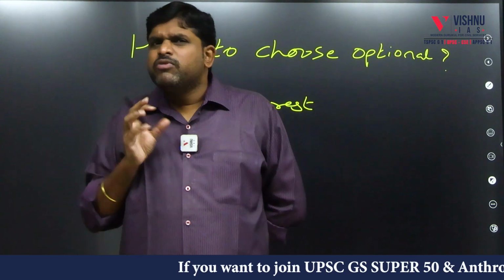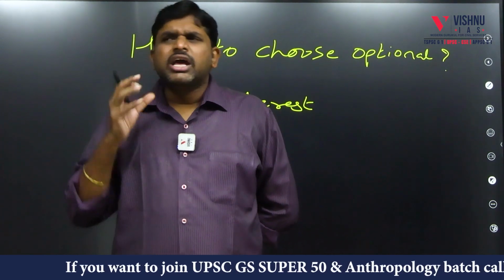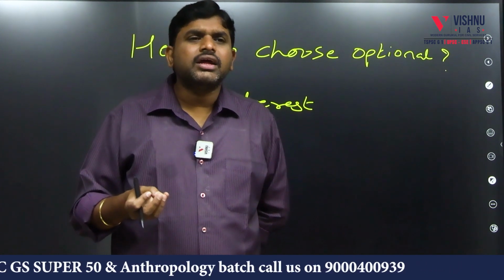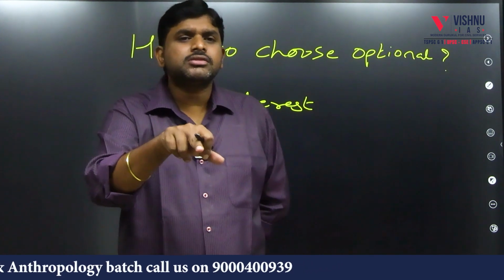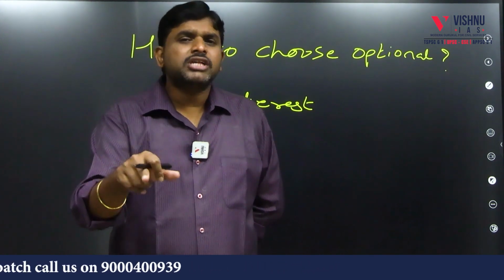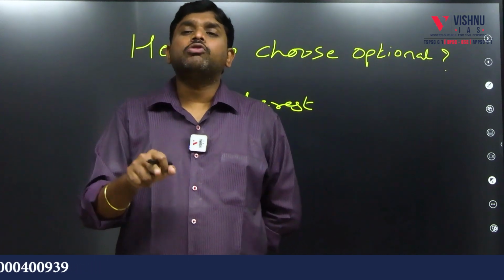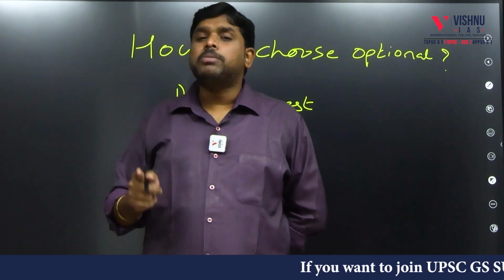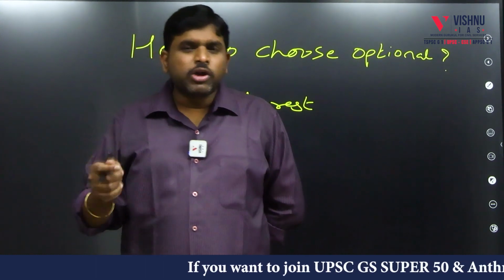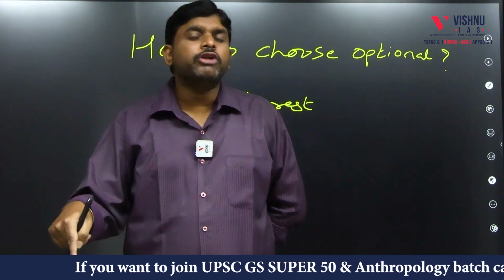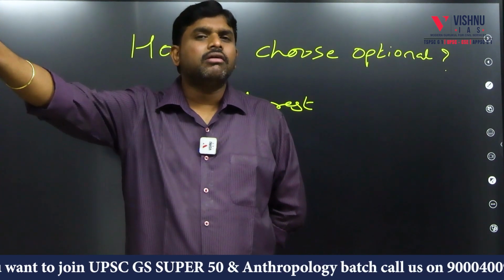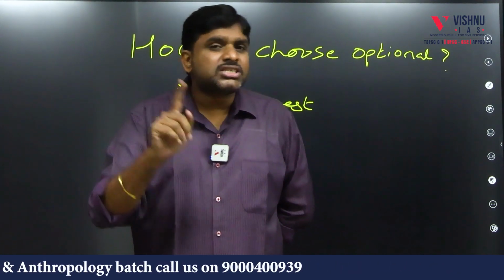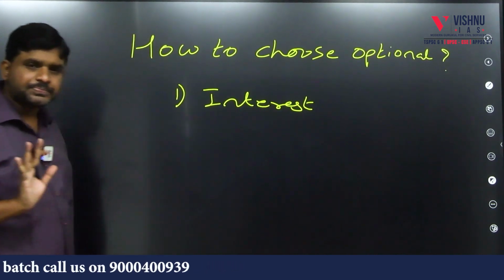Then you understand which syllabus is very near to you, which syllabus you can read easily, which syllabus you can comprehend easily. That syllabus you will feel interest in. When you feel interest, you will come to the conclusion that this is my optional. Why? Because you are going to sail with the optional for another 18 months, or even another 28 months. If you miss the 2025 mains examination, again you will write 2026, no? So for another 18 months, 28 months, your partner is going to be the optional. So the first and foremost criterion is interest.